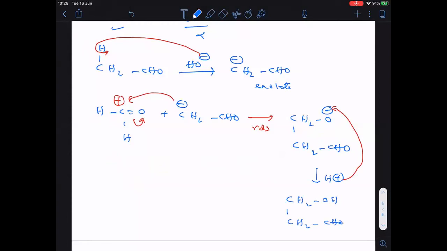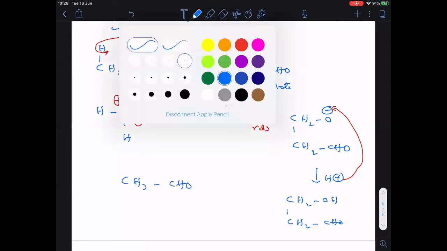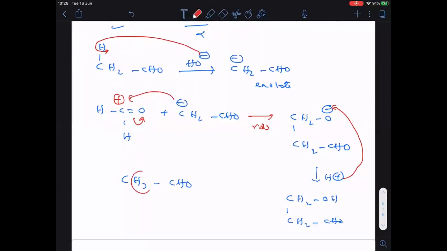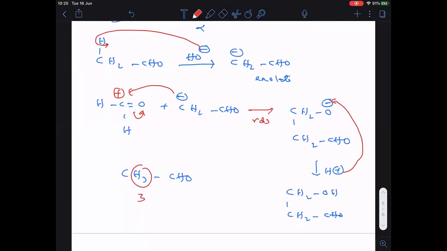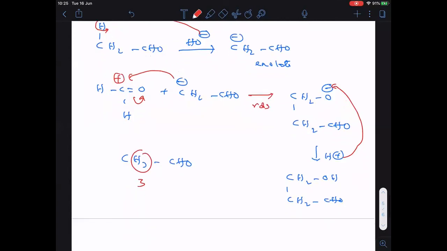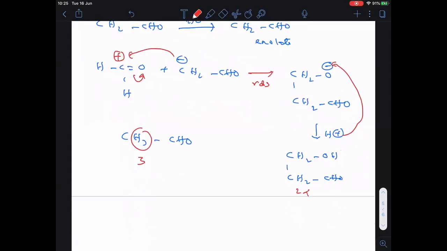So did you notice what is the starting reactant I took here? CH3CHO. Followed. Now in this one, how many alpha hydrogens are there? You see 3. Clear? Now here you see CH2CHO. That means only 2 alpha hydrogens are there. In place of an alpha hydrogen, the CH2OH group came.